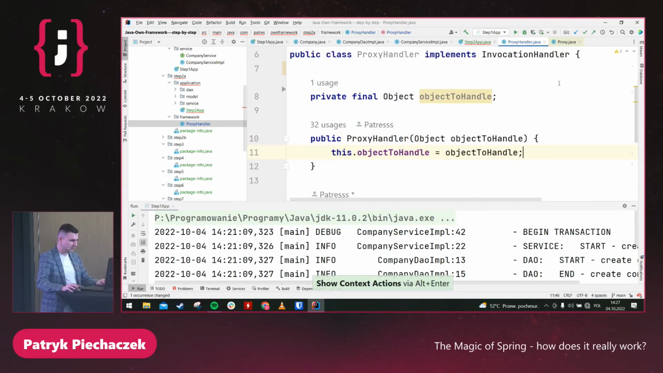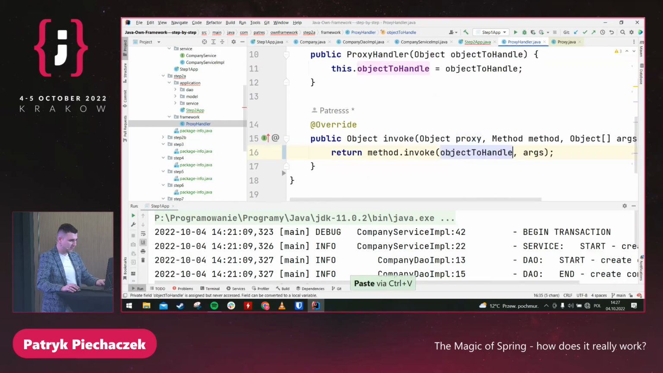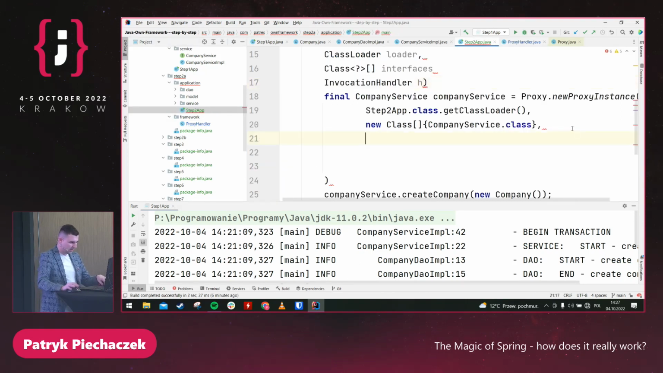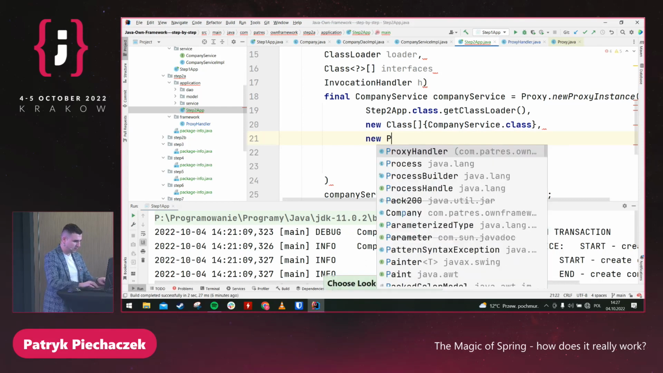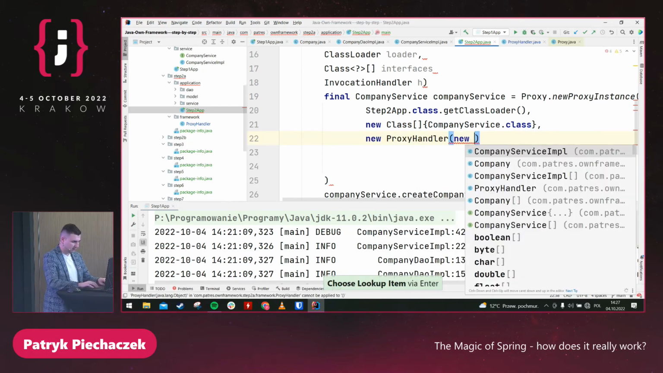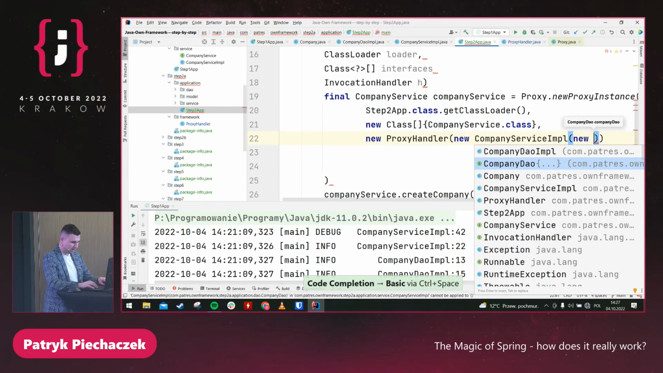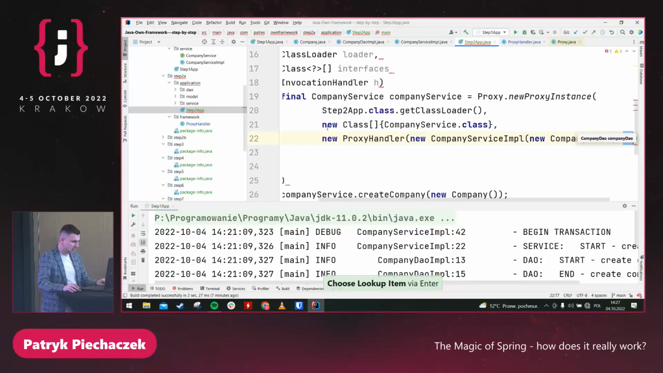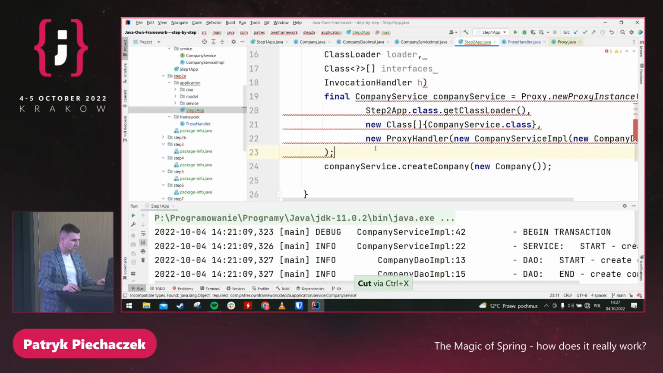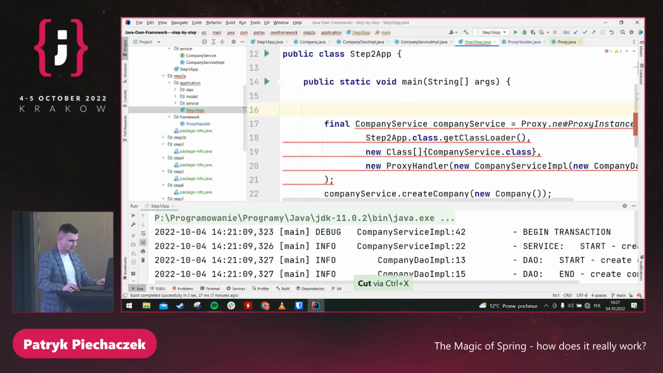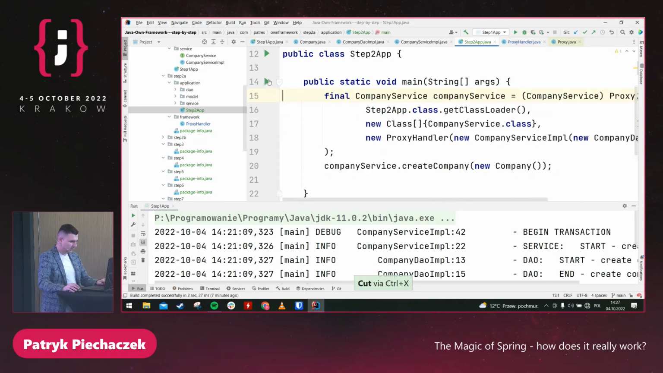Okay, add it to the constructor. And now we just implement the proxy with exactly the same logic as if we called the method directly from the implementation. Okay, so let's finish it. New ProxyHandler, and we should handle CompanyServiceImp, and it has CompanyDAOImp. Okay, so let me check that it works. Yeah, and you can see that we are returning an object, so we need to cast it. And let me run the code.